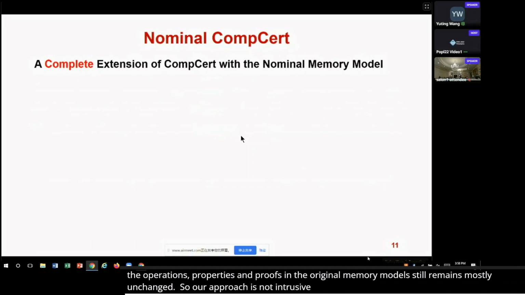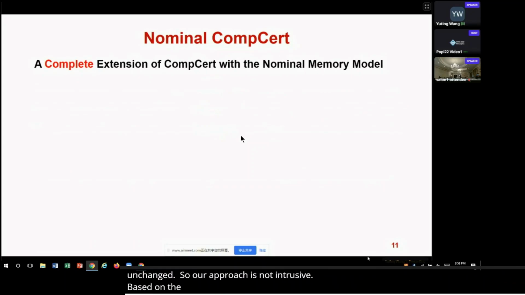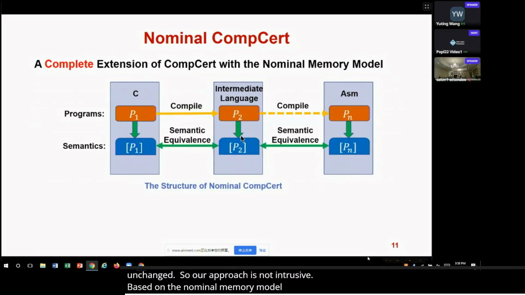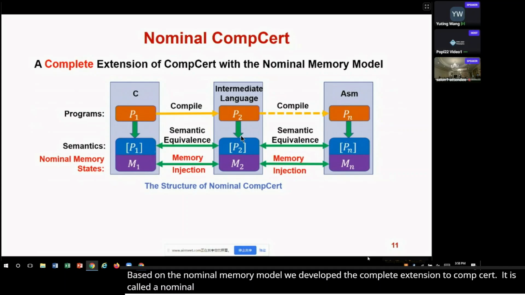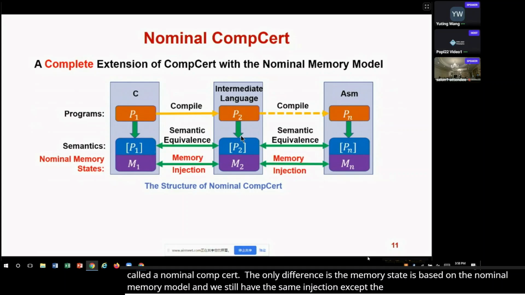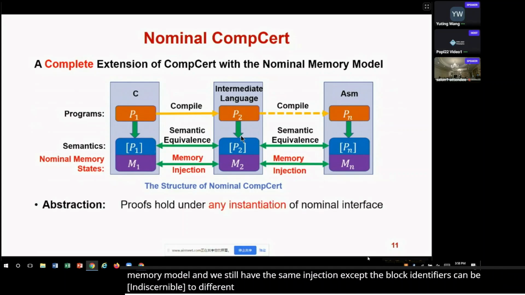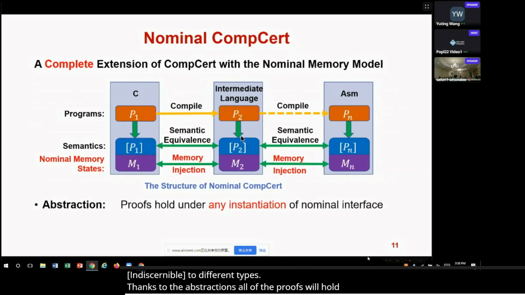Based on the nominal memory model, we developed a complete extension to CompCertX. It is called a nominal CompCertX. The structure of a nominal CompCertX is basically the same as before. The only difference is that our memory states are based on the nominal memory model, and we still have the same memory injection, except the block identifiers can be instantiated to different types. Thanks to the abstractions, all the proofs will hold on any instantiation of the nominal interface.